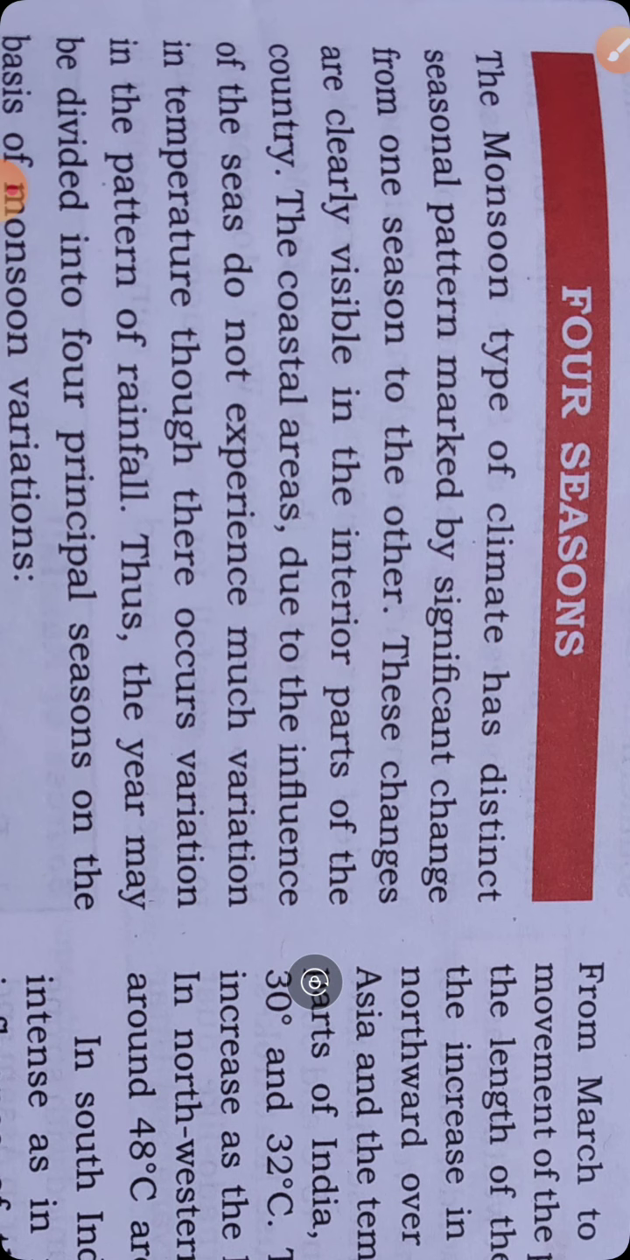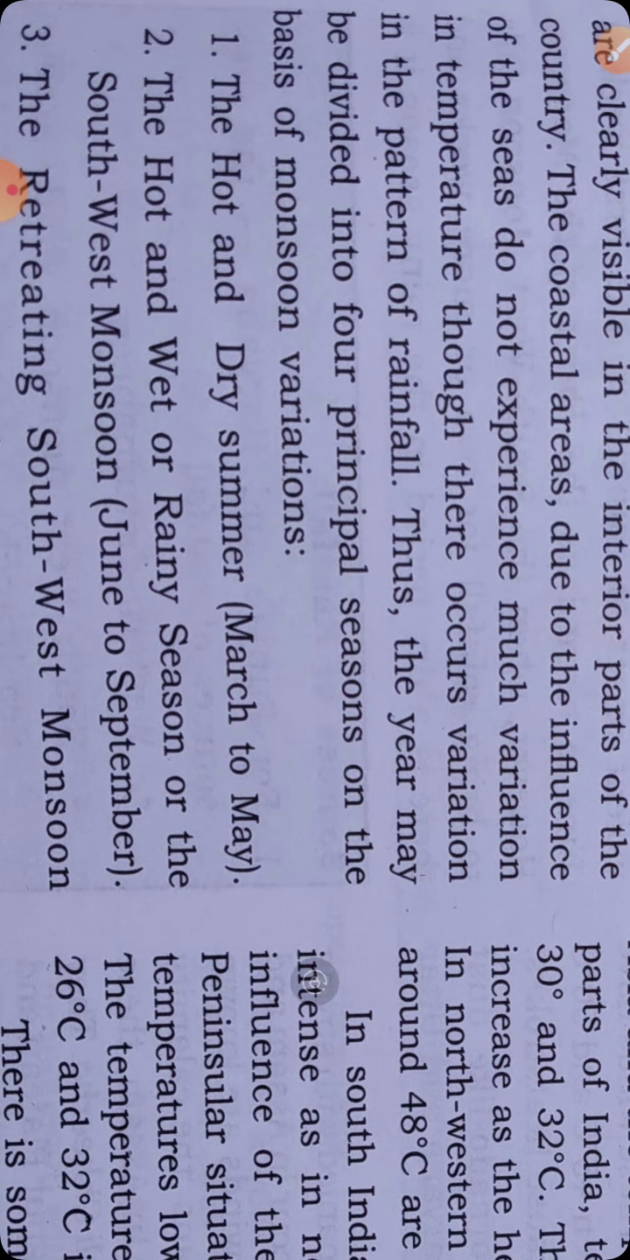From one season to the next, these changes are clearly visible in the interior parts of the country. The coastal areas, due to the influence of the sea, do not experience much variation in temperature, though there occurs variation in the pattern of rainfall. Thus, the year may be divided into four principal seasons on the basis of monsoon variation.